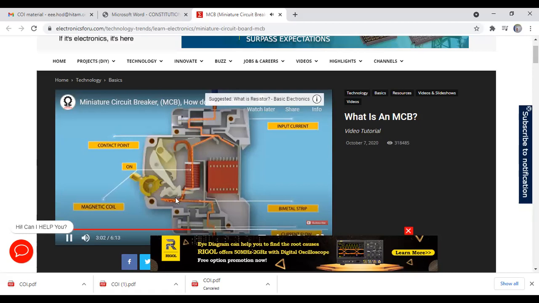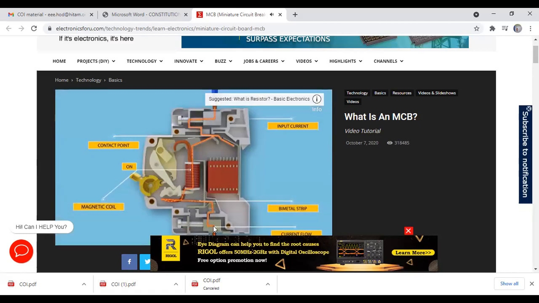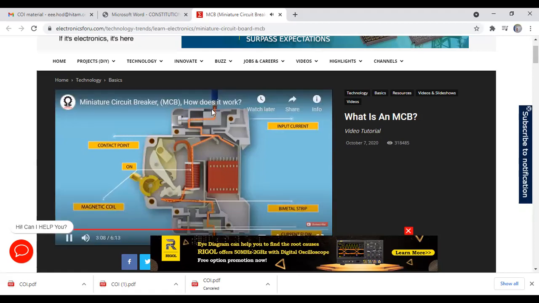See how current is flowing. This is the load here. Current is flowing through the coil, the load current. The bimetallic strip will be heated if it is overload. If it is short circuited, magnetic effect will come into picture.